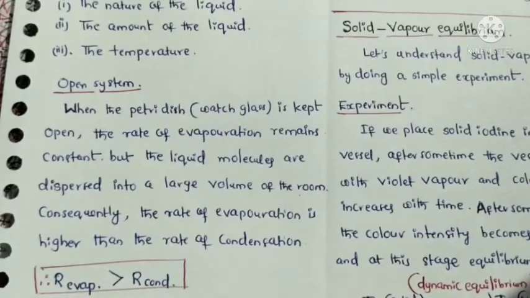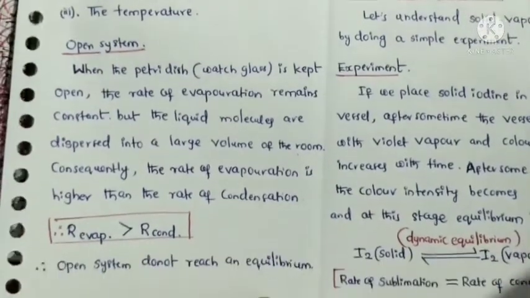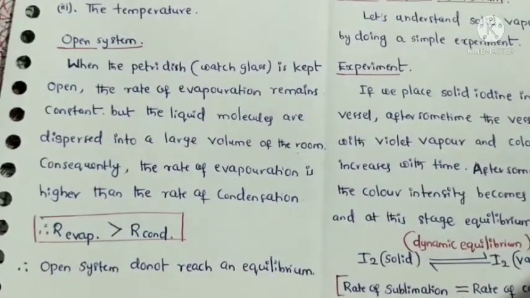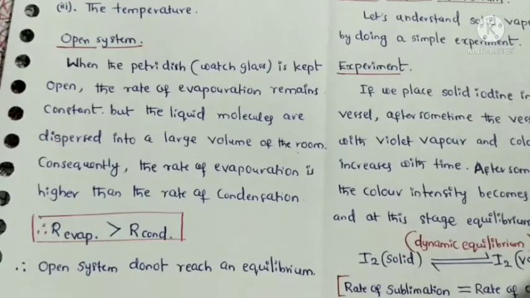Consequently, the rate of evaporation is higher than the rate of condensation. That's why an open system does not reach equilibrium.